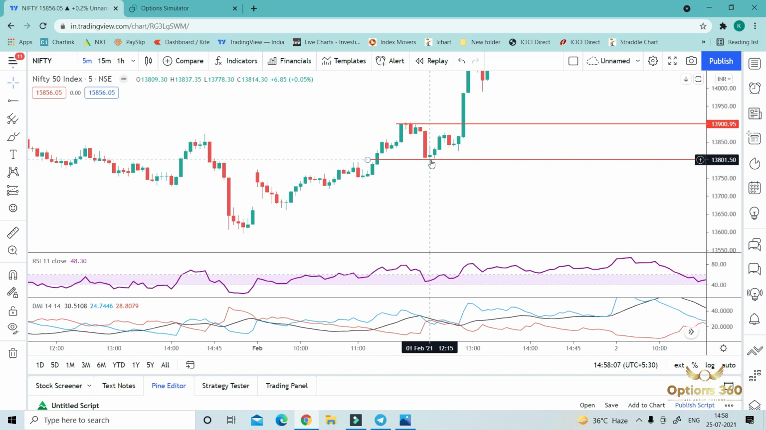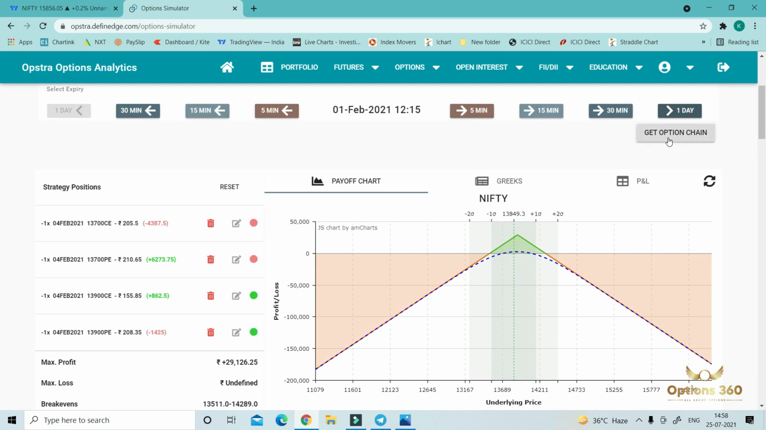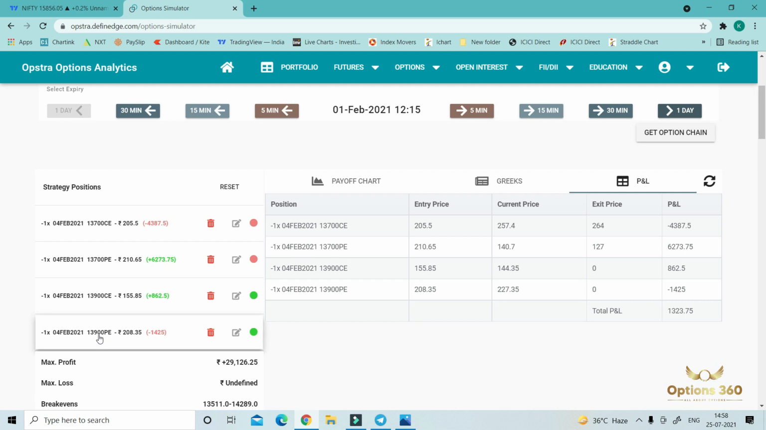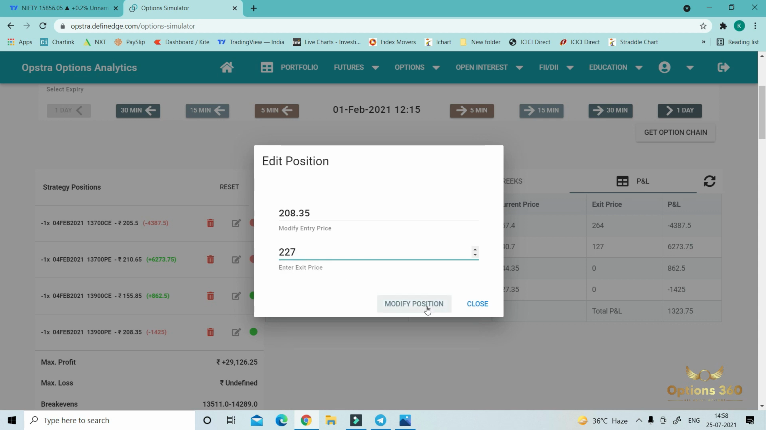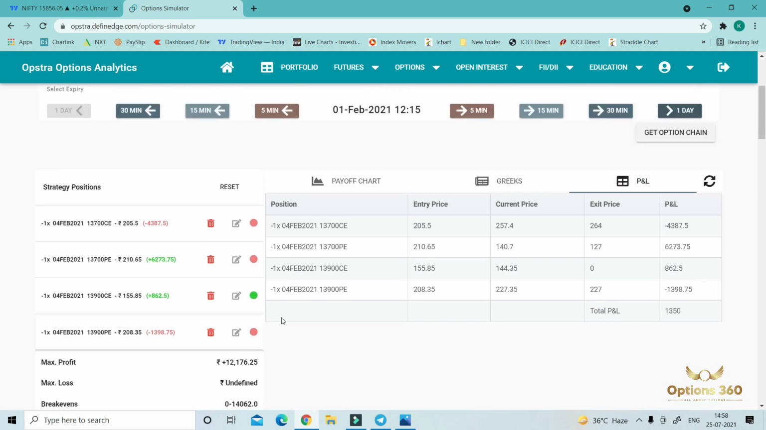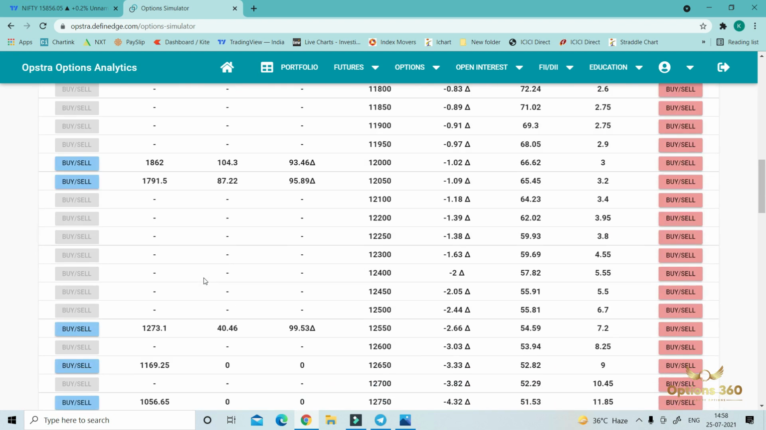So around 12:15. Sometimes we have bad luck. So again we will book the ITM option, the loss making option. Around 12:15, 13,900 P was trading around 227. Booked the loss, still we were in profit, we were not in loss. Okay, so what will we do? Again we will convert it into a triangle. We will open 13,700 P again.